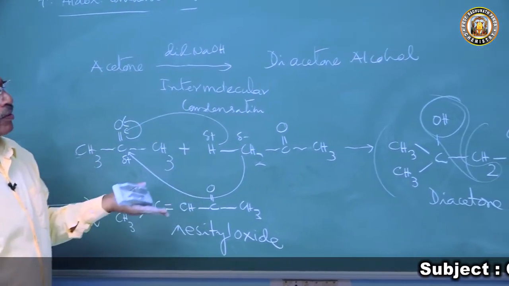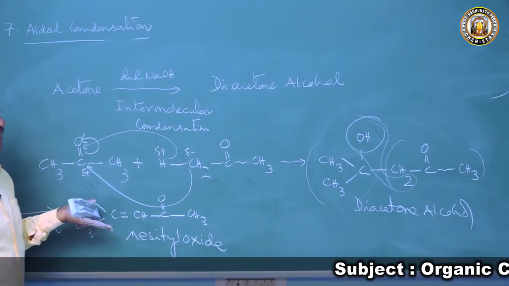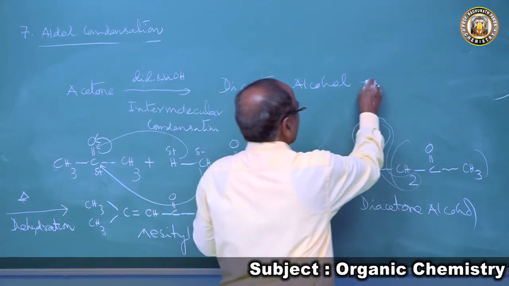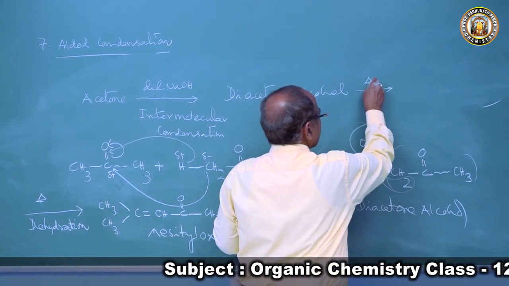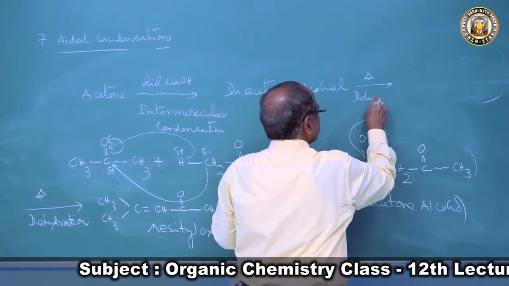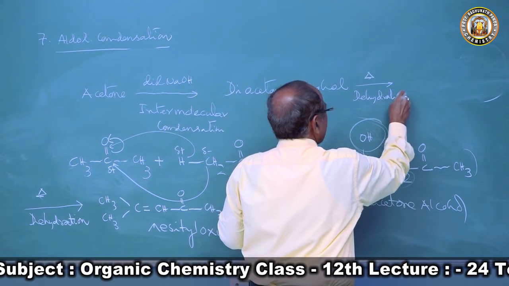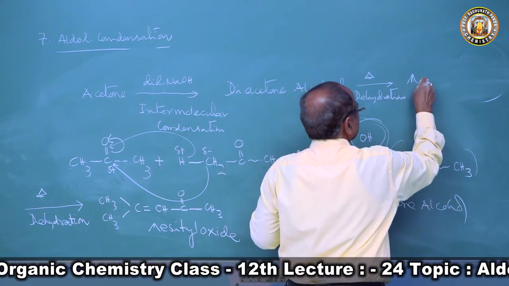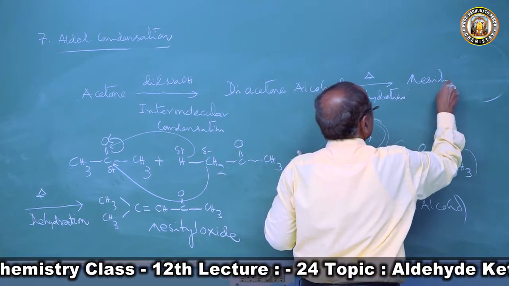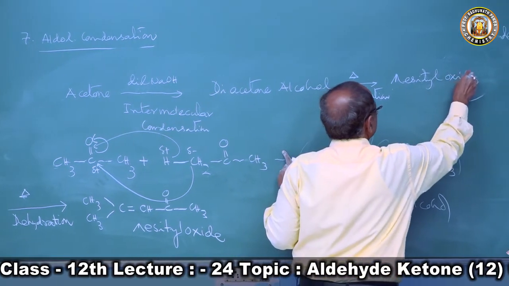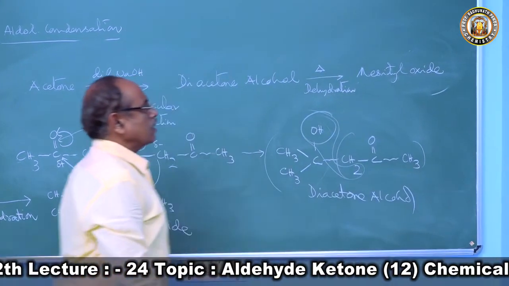The diacetone alcohol on heating undergoes dehydration to produce mesityl oxide.